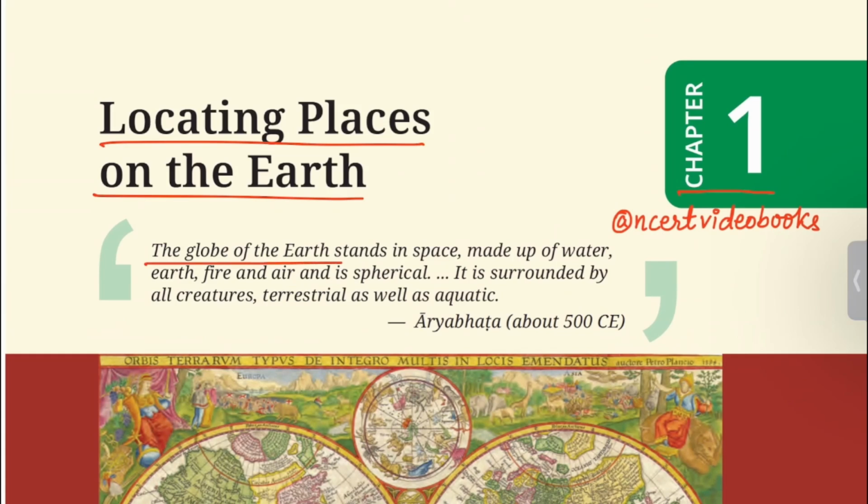The globe of the Earth stands in space, made up of water, earth, fire and air, and is spherical. It is surrounded by all creatures, terrestrial as well as aquatic. Aryabhata, about 500 CE. To understand the meaning of CE, we will be moving to Chapter 4.